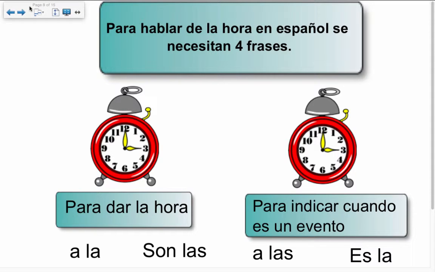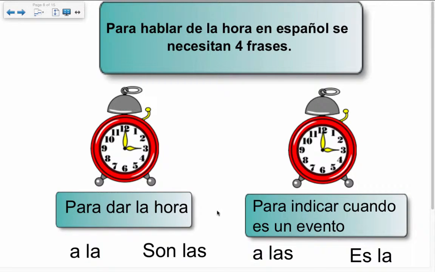If we want to talk about both of these phrases, we know that we have four different ways that we can indicate the time. And to start those, if we want to give the hour, what ways would we start those phrases?